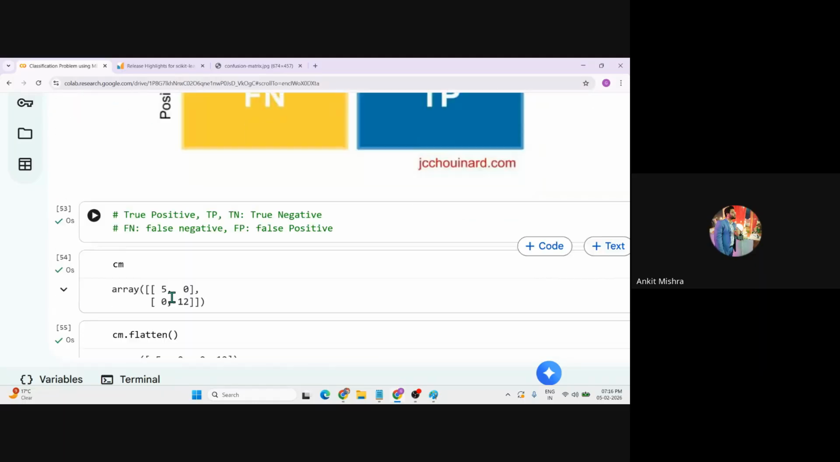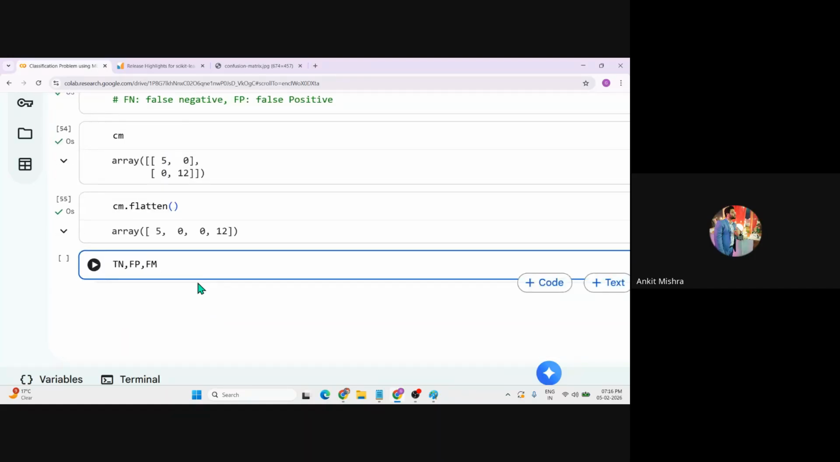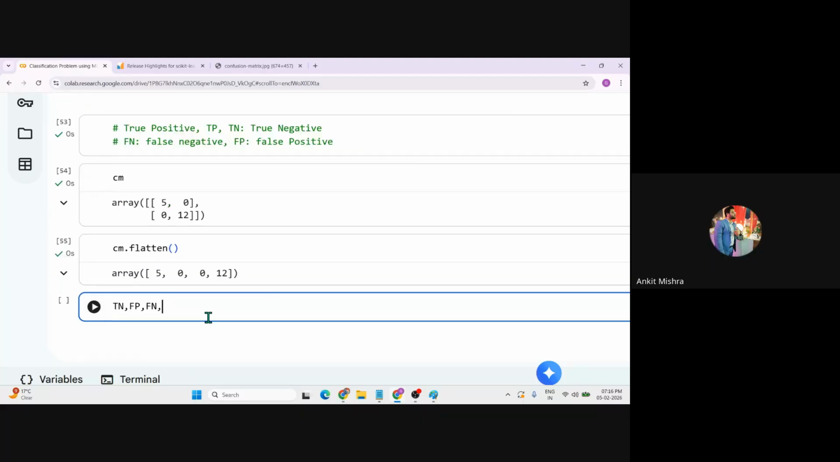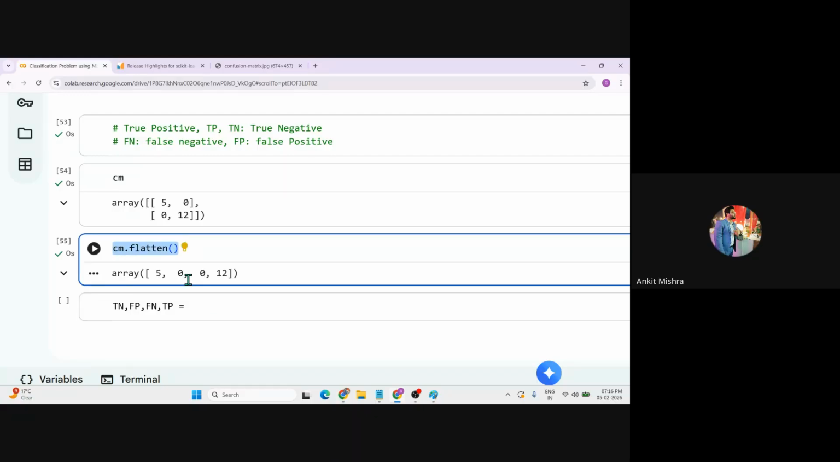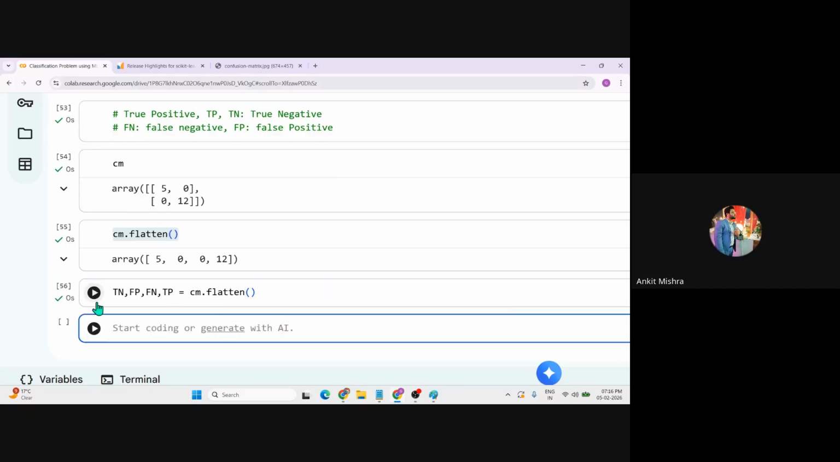And the third 0 is the FN. So you can just say FN. And the fourth one is the TP. So you can just simply say this as a TP. And what you can do, you can just copy this code, and that makes this cm.flatten into an unpacking kind of thing, right? And once you run this, you have completely unpacked this cm.flatten. Now you are getting the multiple values like TN, FP, FN, and TP.